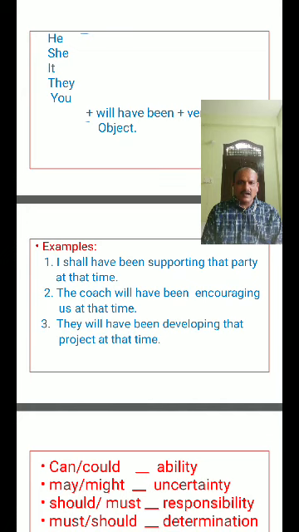The coach will not have been encouraging us at the time. They will not have been developing the project at the time. Virender Sehwag will not have been attacking the bowlers at the time. The principal will not have been visiting our hostel at the time. They will not have been motivating us at the time. Like that, these are some examples of negative sentence structures.